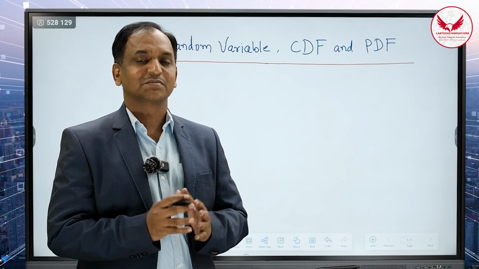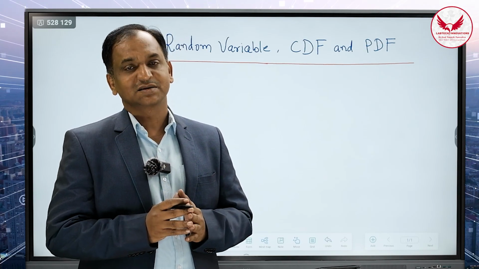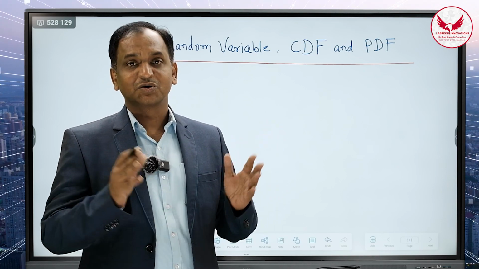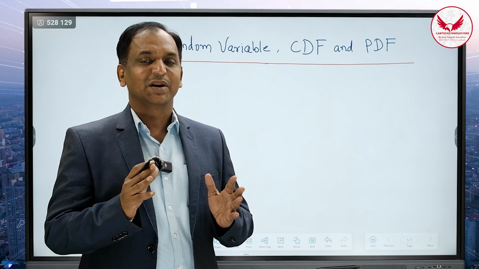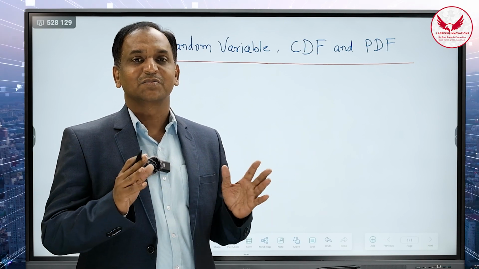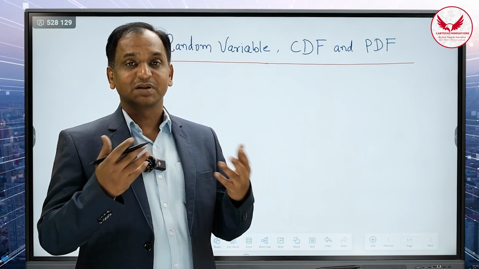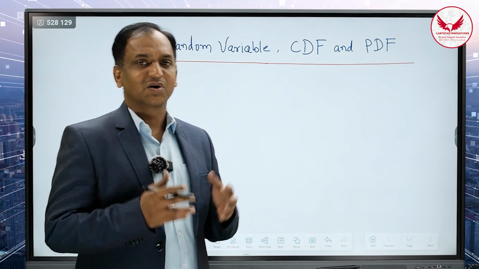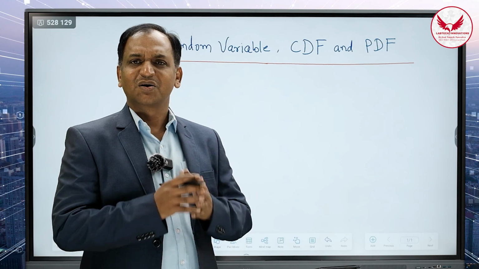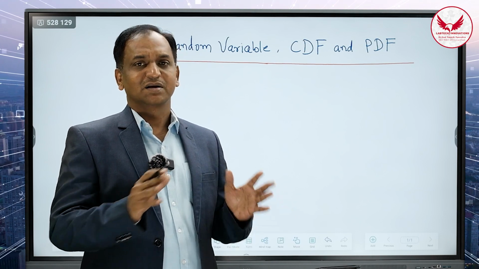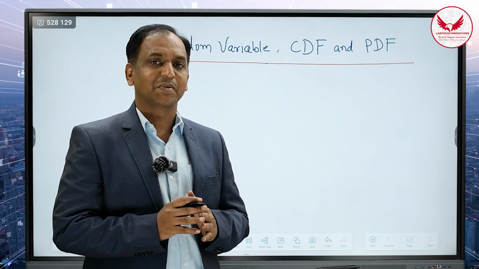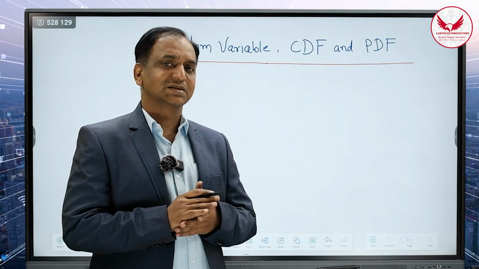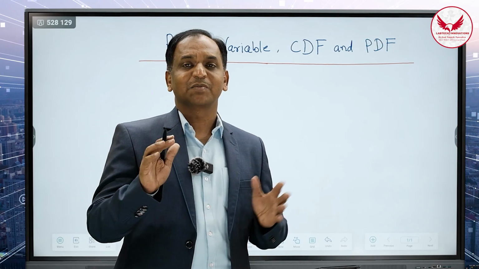उसी तरह there is some theories available, and that theory is called as the probability, random variables and the CDF and the PDF. Most of the research in the world take place with the help of the probability, random variables, CDF and the PDF. Even the analysis of the ECG signal, analysis of the EEG signals, analysis of the audio signal, speech signal. So lot of research is going on with the help of the probabilities, random variables and CDF and the PDF. So we have seen in the signal processing that there are the two type of signals.